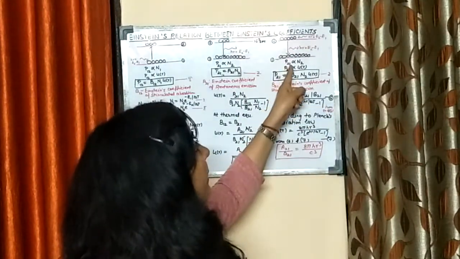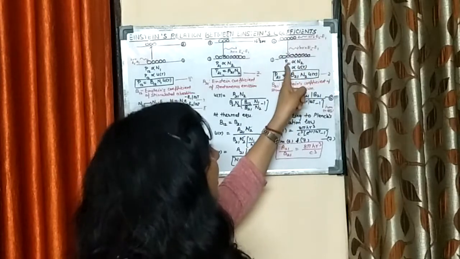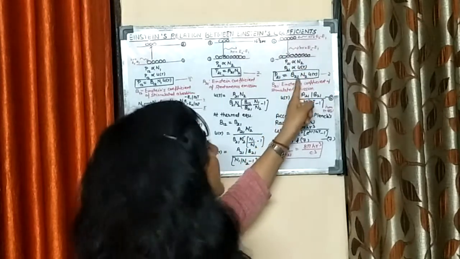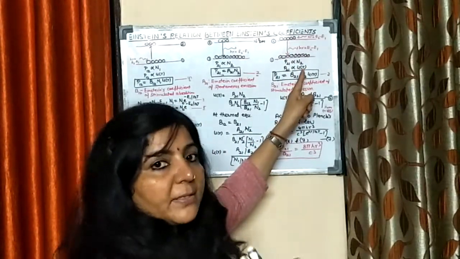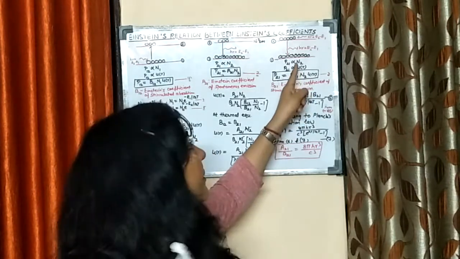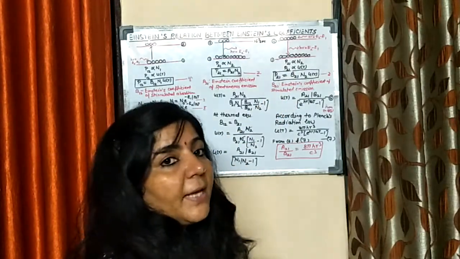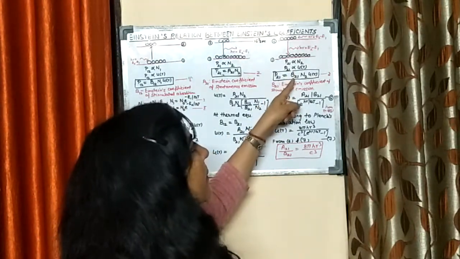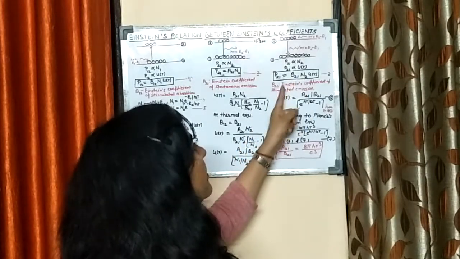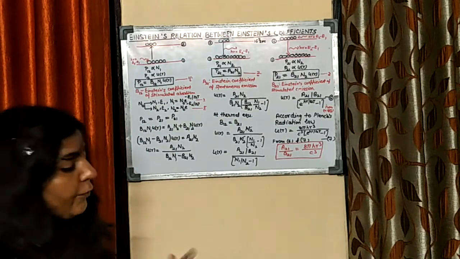So P21 in the stimulated process directly depends upon N2 as well as the U nu term, the energy density term, the number of photons per unit volume with energy h nu. If you remove the proportionality sign, you get a constant B21, which is the coefficient of stimulated emission. Means you are going to get three coefficients.